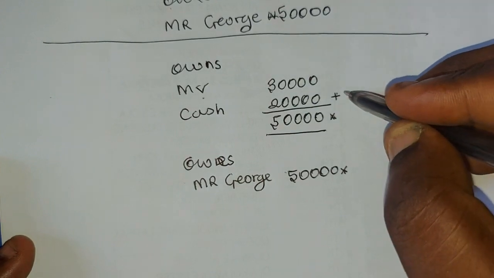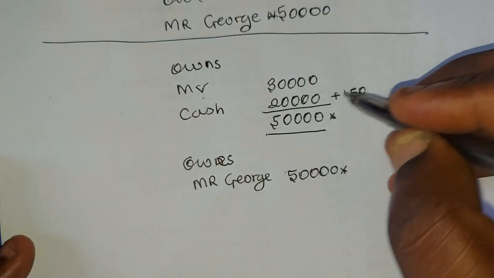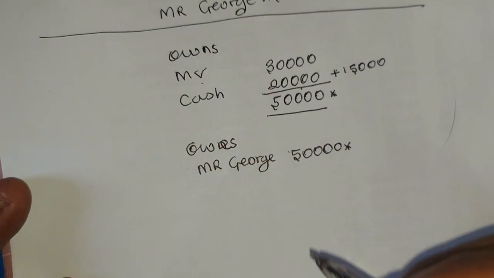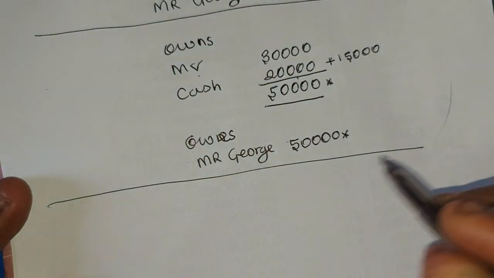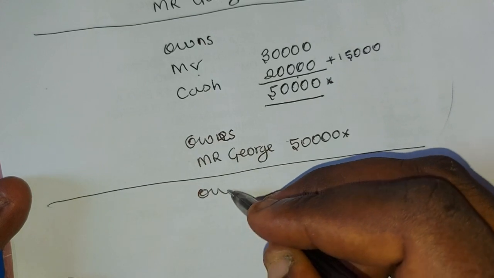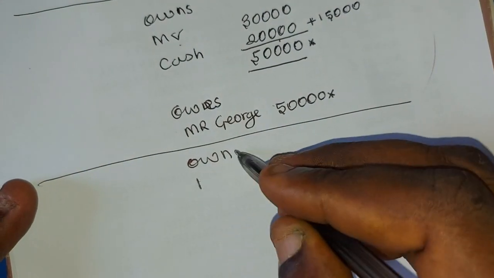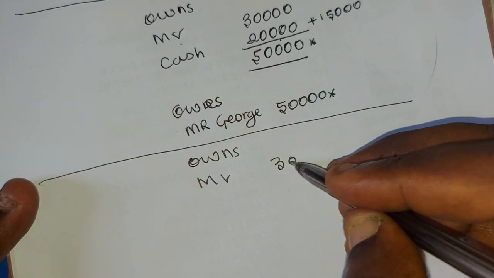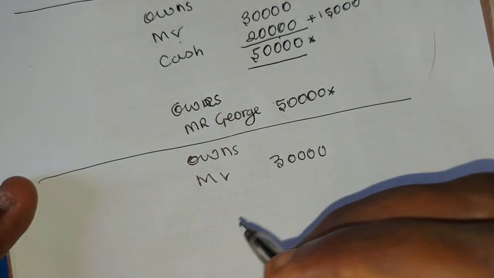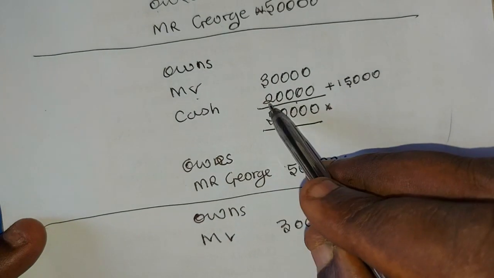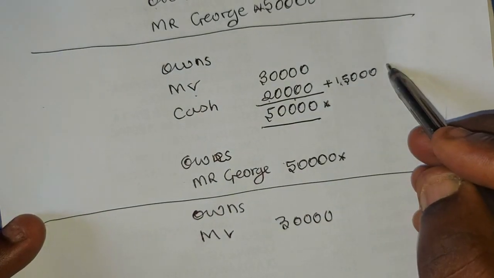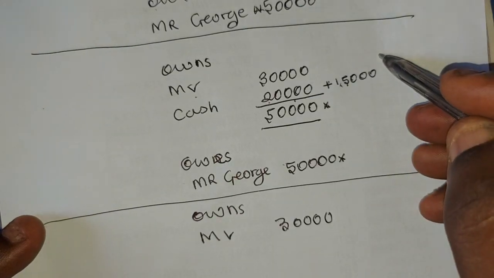So it means the cash will be added to the existing 20,000. In this scenario now, the business owns the motor van, still 30,000.